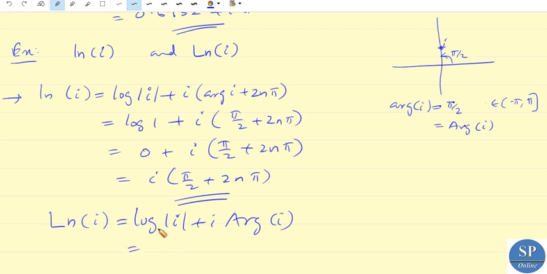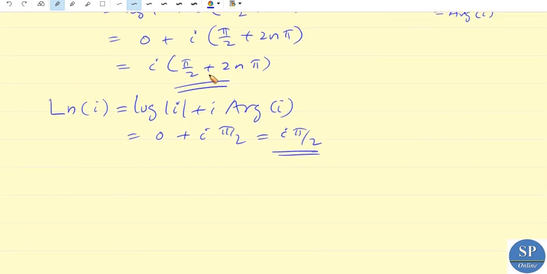So this is log mod i, which is 0, plus i into pi by 2. So this is nothing but i pi by 2. Clear? So this is the difference between the multiple valued function ln i and the principal value.